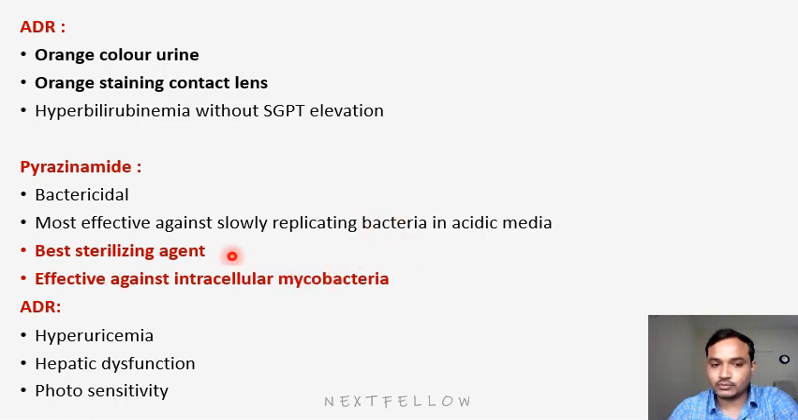This is an MCQ recently asked, that's why I am stressing this. It is effective against intracellular mycobacteria and slowly replicating bacteria. That's the two major differences. Slowly is pyrazinamide; fast means isoniazid. Pyrazinamide is effective against intracellular bacteria. Extracellular will be different, which is in the next slide. The adverse effects of pyrazinamide will be hyperuricemia, hepatic dysfunction, and photosensitivity. Okay, next.